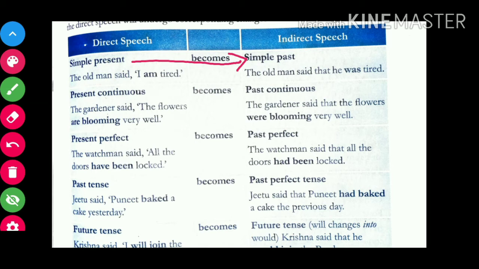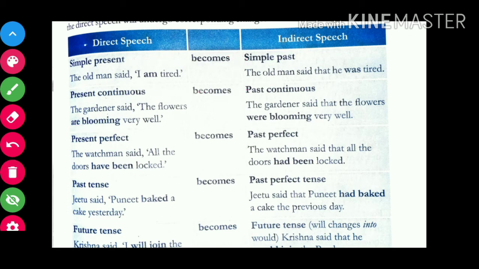If we have present continuous tense, the reporting speech is in present continuous tense, then in that case it would convert into past continuous tense. The gardener said. Said हमारा reporting verb, it is in past tense. The flowers are blooming very well. So are blooming, it is present continuous. We'll change it into past continuous. So what would be the change then? The gardener said that the flowers were blooming very well.